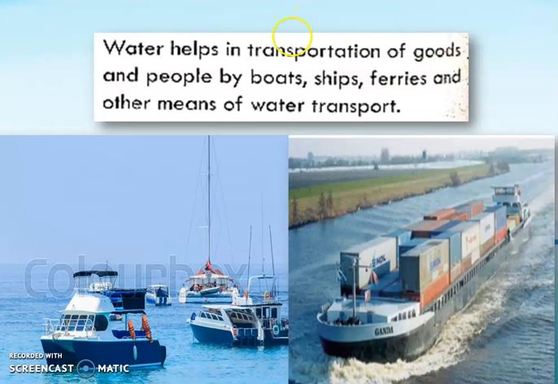Because there is a huge amount of water in the oceans, and to connect one country to another, water transport is very important. So water helps in transportation of goods from one country to another. They use ships, right? Or we call them cargo ships. So cargo ships are very important in transportation, especially when we are talking about import and export.